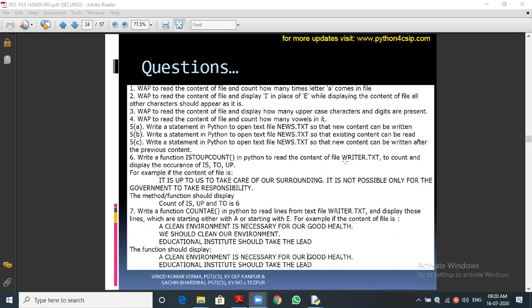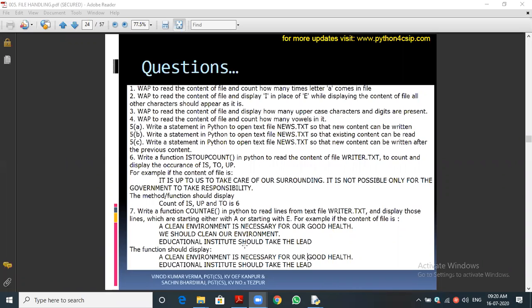Can you understand? How many times is the word "is" present? For example, the content is "this is CS class". How many "is" are there? Only one. "This is CS class." Okay, "is" is there. So how many "to" are there? How many "up" are there? They gave an example also. If you read this example, you can see. If you read it, how many "is", how many "to", how many "up" words are present in the file. So that is the use of the function. The function wants to do that job.